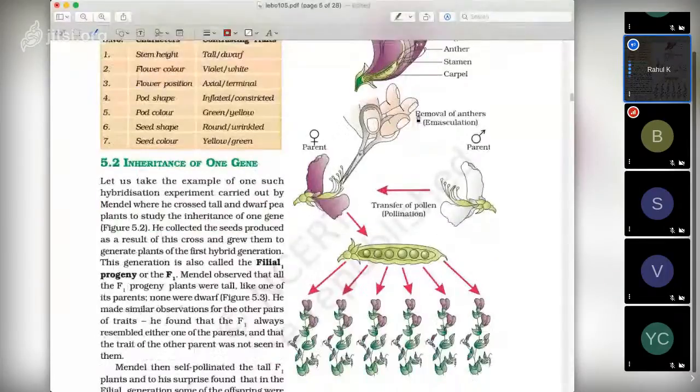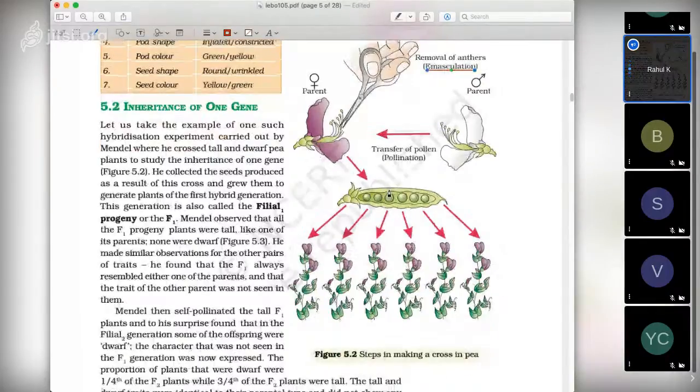When anthers are removed, it is called emasculation, which we discussed earlier in the previous chapter. We make this flower female and take pollen from another flower, and this gives rise to a fruit, and the seeds give rise to different plants. So this is the parent, and these are the offspring coming from these seeds.